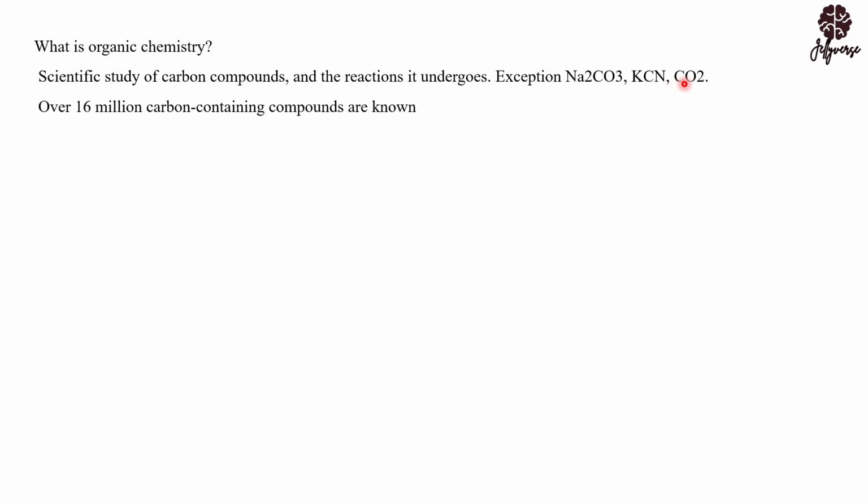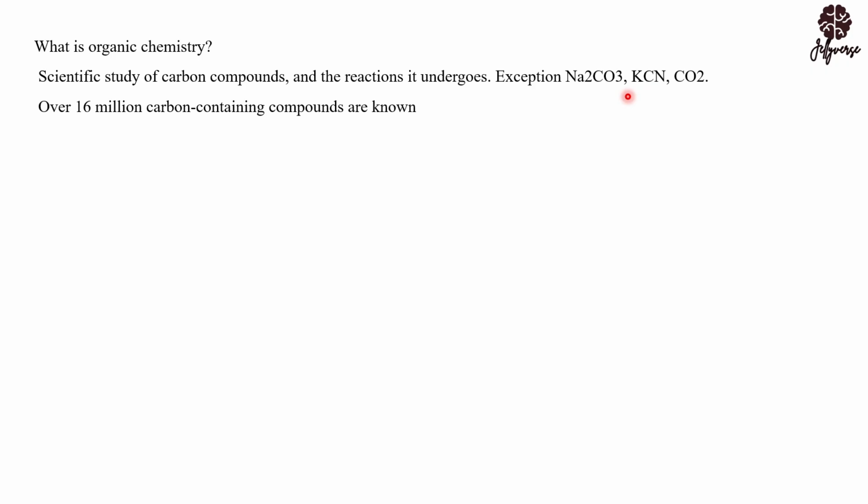A typical example of the oxides of carbon is carbon dioxide. Carbon dioxide is a carbon bonded to two oxygens. We have carbon monoxide as well. These compounds listed as examples are not organic compounds, even though they contain carbon. Now, over 60 million carbon-containing compounds are known.